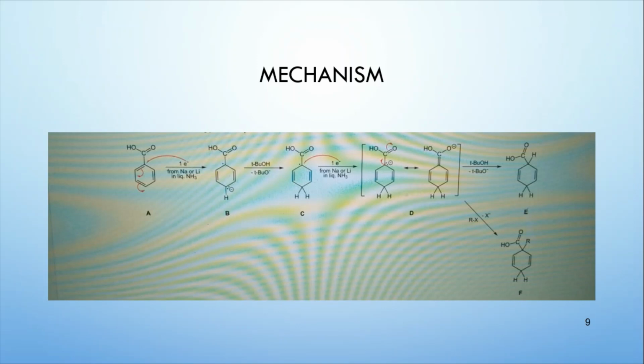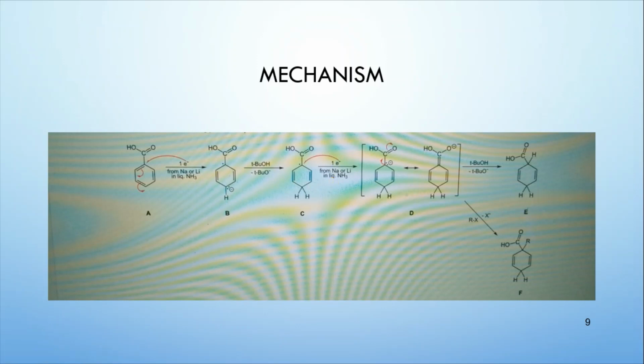So if that attacks that carbon, what would happen? The single-headed electron is now moving to the other side, and then we are having that carbanion. And now this carbanion is abstracting a proton from the tertiary butanol, which is an alcohol. And then you are getting two parallel double bonds, but one of the double bonds is attached to that carbon where the substituent is already attached.